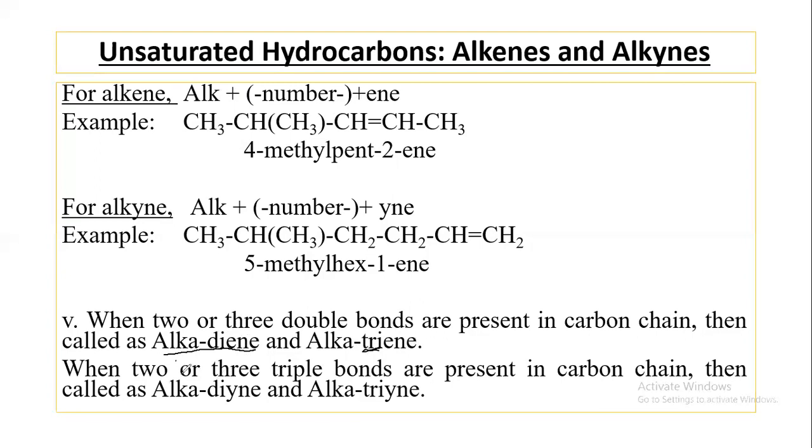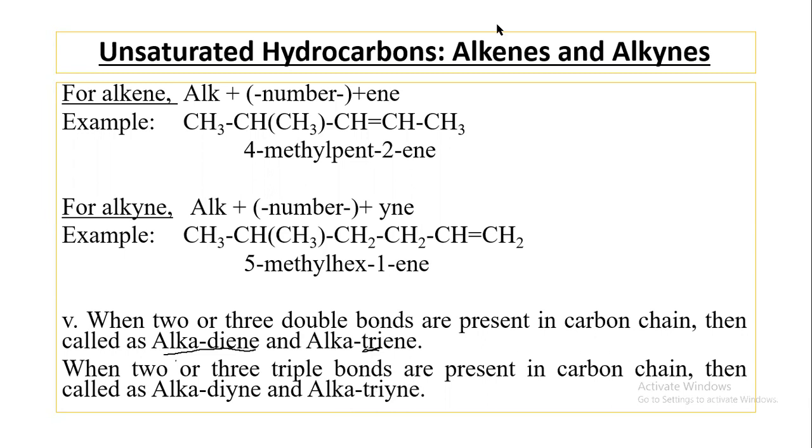Similarly, when 2 or 3 triple bonds are present in carbon chain, then we call this alkadiyne. Diyne means 2 triple bonds, and alkatriyne means 3 triple bonds.